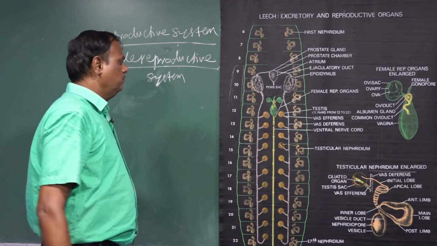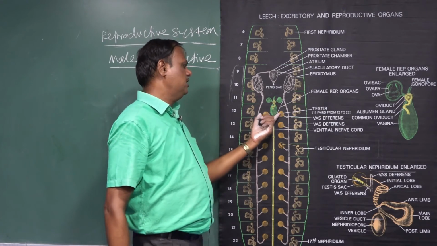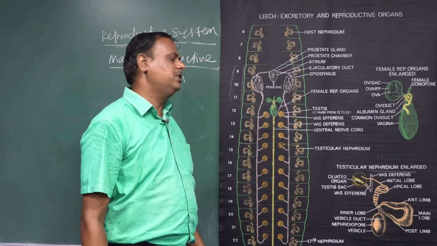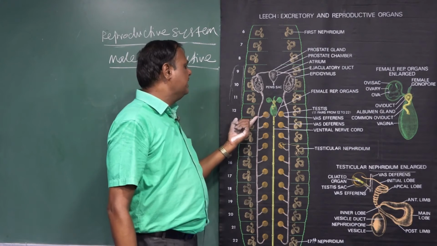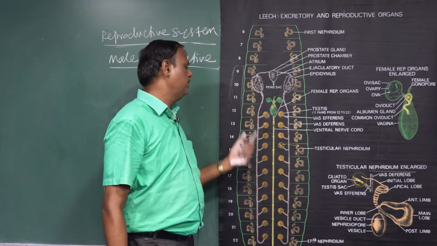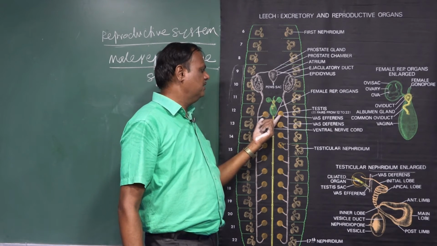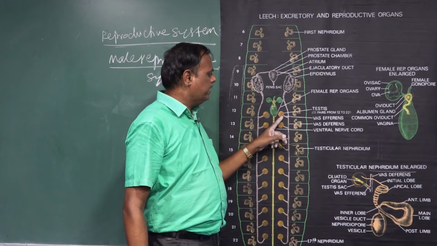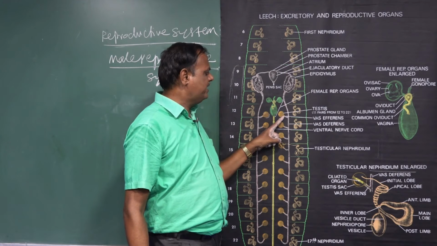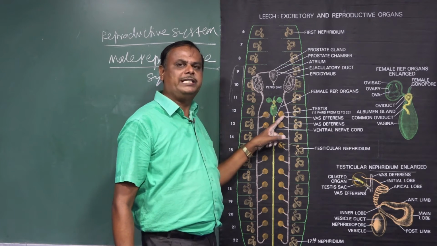The male reproductive system consists of the testes. There are 11 pairs of testes located in the segments of the leech body. The testes are sac-like structures with a short neck, called vas efferens.